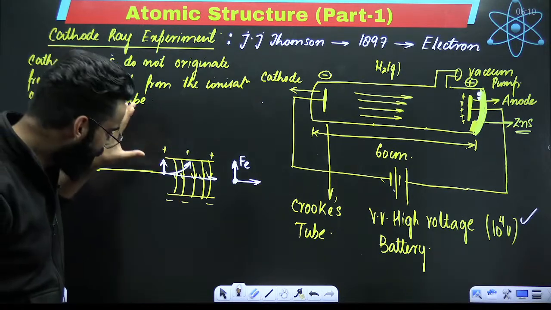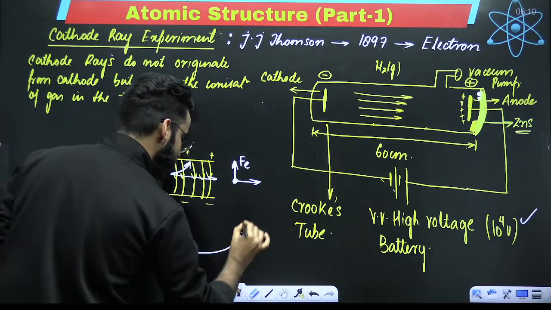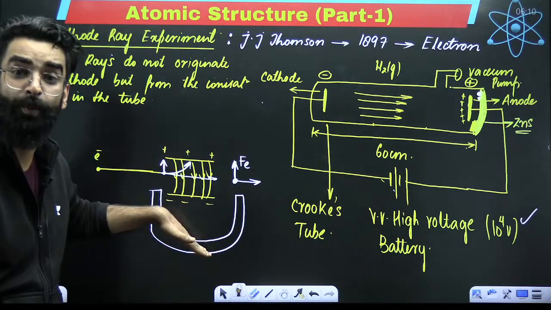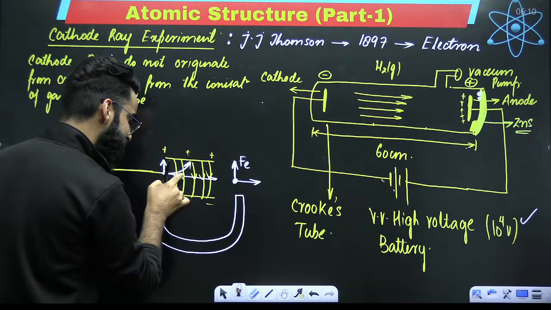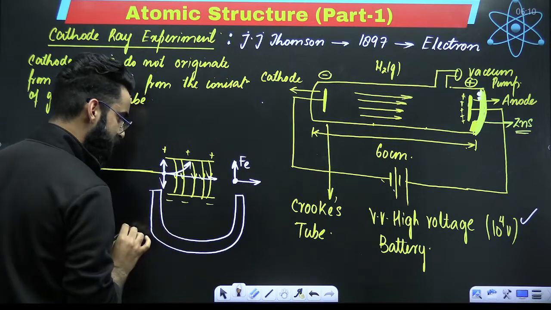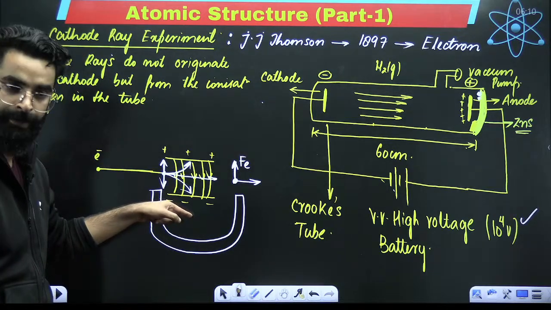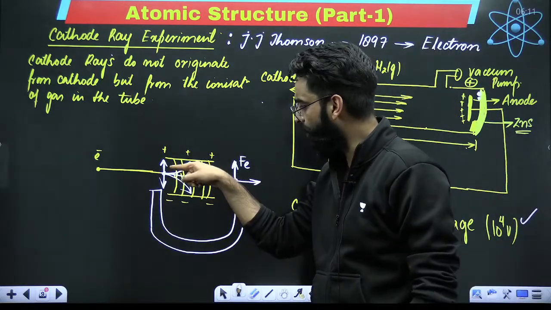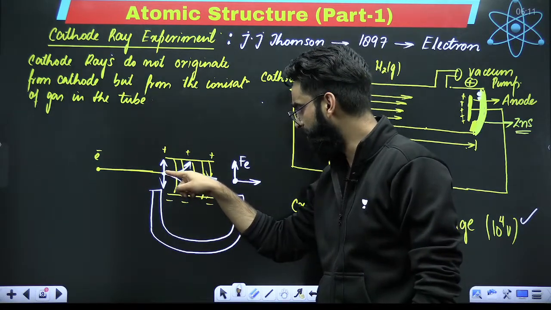Perfect. Now, for example, imagine if I put a magnet also here. I'm placing a magnet in such a way that when the electron passes, it experiences one more force, a downward force. Due to this downward force, the electron has to deviate in this direction. Perfect. My dear students, understand one thing. In presence of the electric field, the path of the electron should be like this. In presence of the magnetic field, the electron path should be like this.